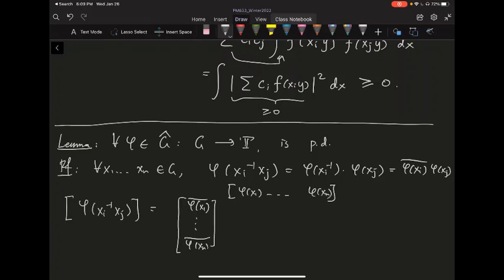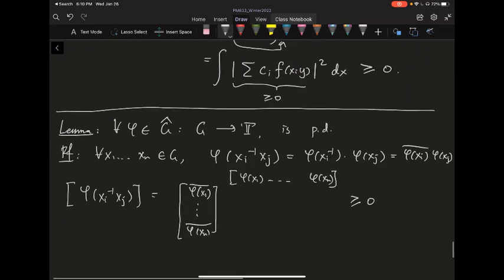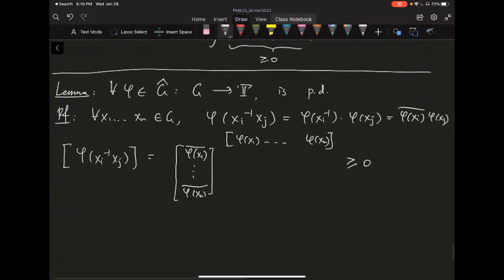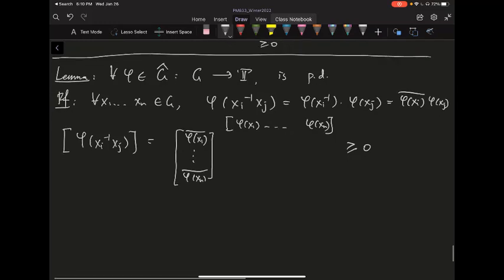So when you multiply these two matrices, you get this n by n matrix. And when you multiply a vector by its conjugate, it is always positive definite. Basic linear algebra, so this is positive definite. Okay, so let's finish the proof that every character is going to be positive definite.